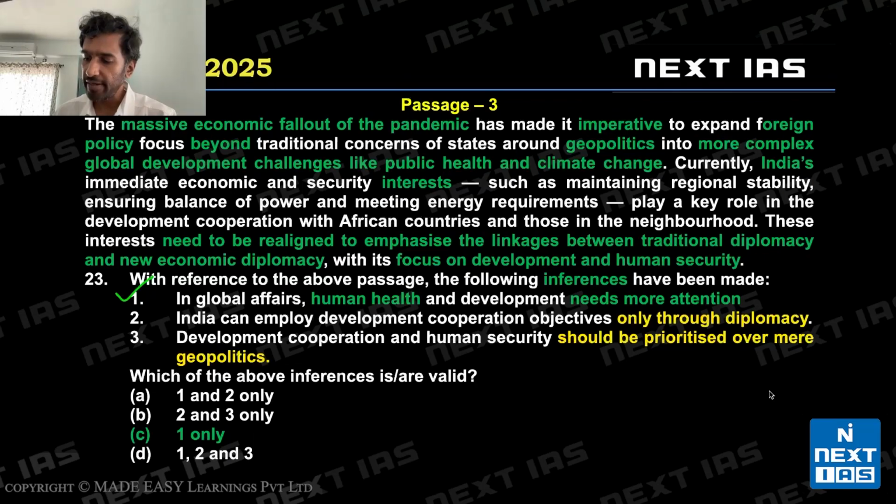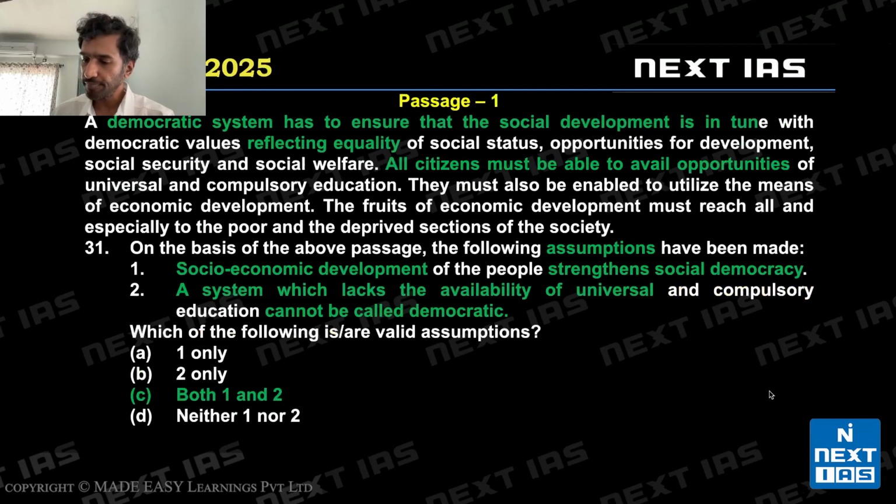Second statement, India can employ development cooperation objectives only through diplomacy. Invalid. Third statement, development cooperation and human security should be prioritized over mere geopolitics. Should be prioritized over mere, meaning simply, geopolitics. These opinions, mere and should be prioritized, have not been expressed by the author. So 2 and 3 are invalid. The right answer is option C, 1 only. Right? Let's see the next one.